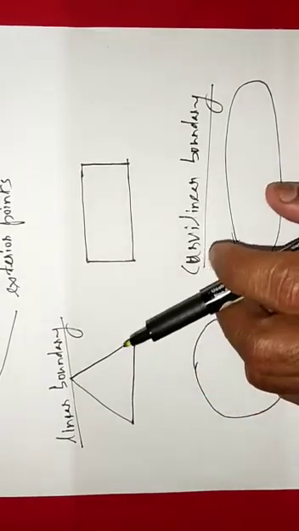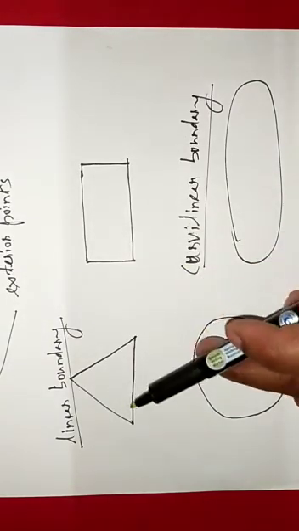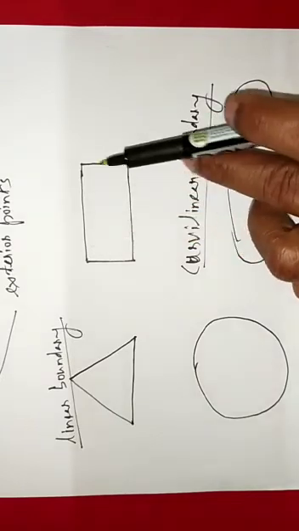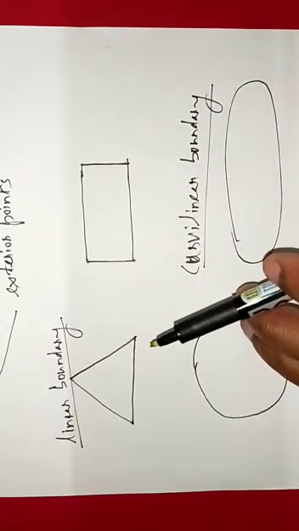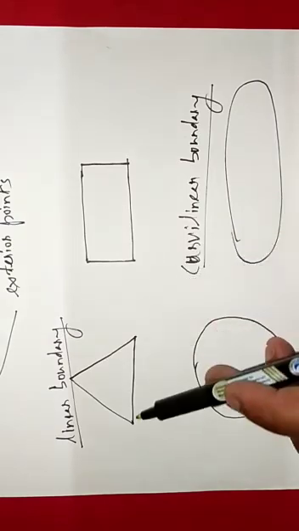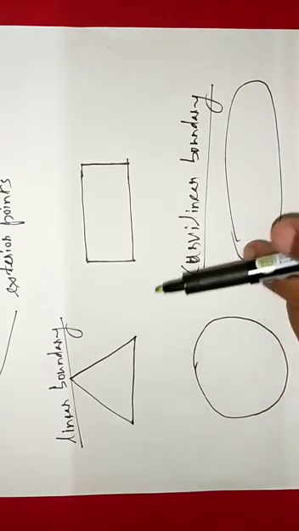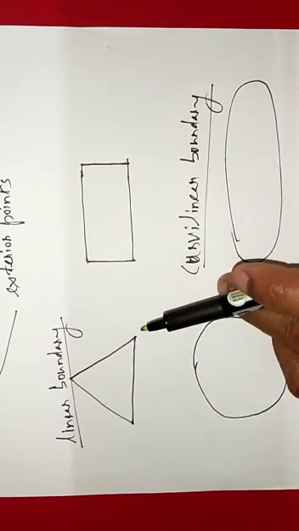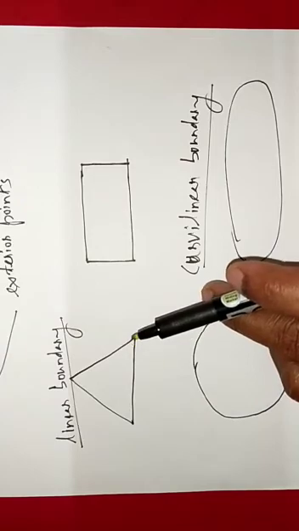Next comes the boundary of a figure, any figure. Here you can see this is a triangle, this is a rectangle. In these figures you can find straight lines. If the boundaries of a figure are straight lines, then these figures are known as having linear boundaries.